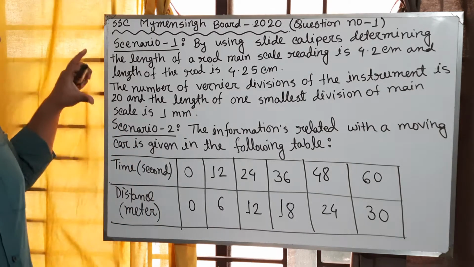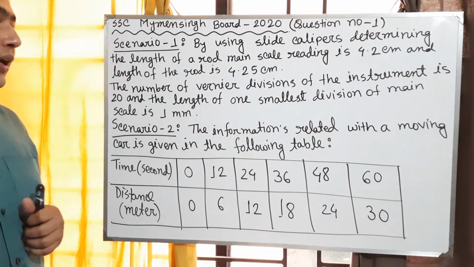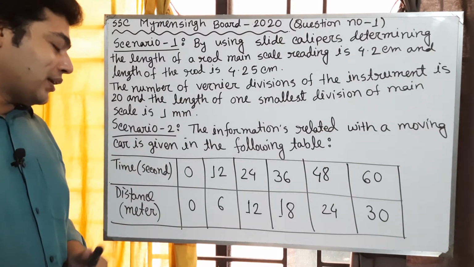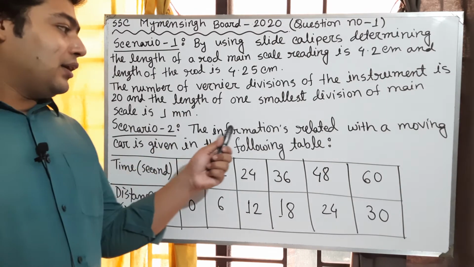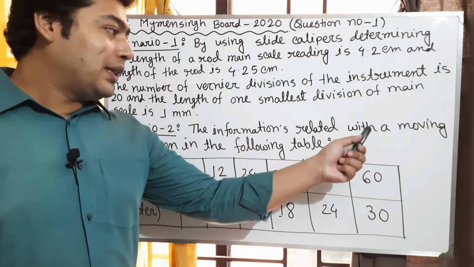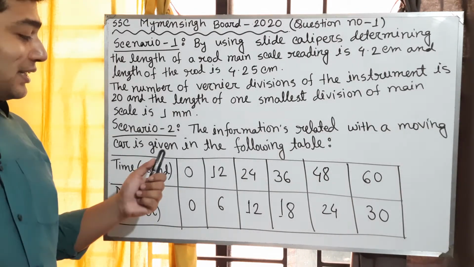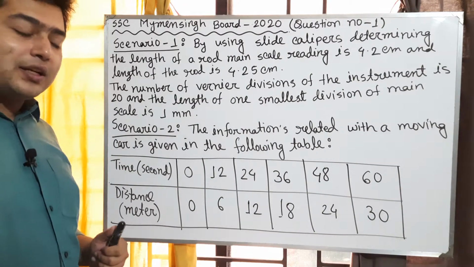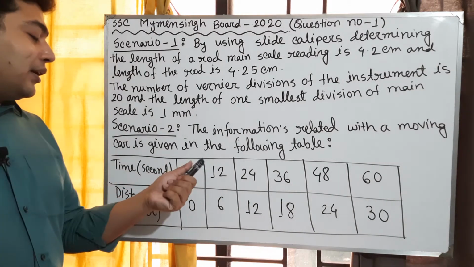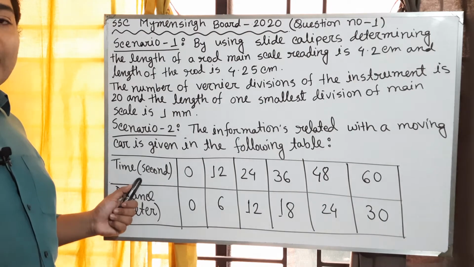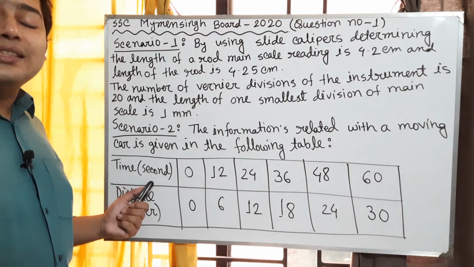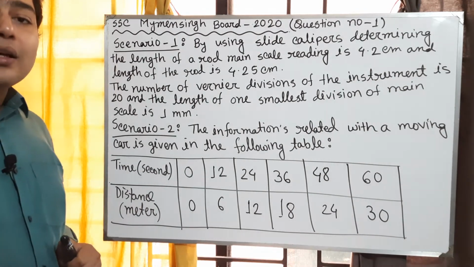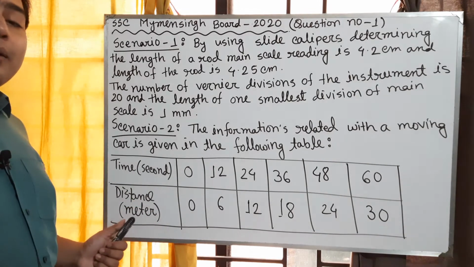Okay, so this is our scenario 1, and we have another scenario 2. Here it is given that the information related with a moving car is given in the following table. Here we have two pieces of information. In the upper row we have time, and the time is in second unit, and in the lower row we have distance, and the unit is in meter.